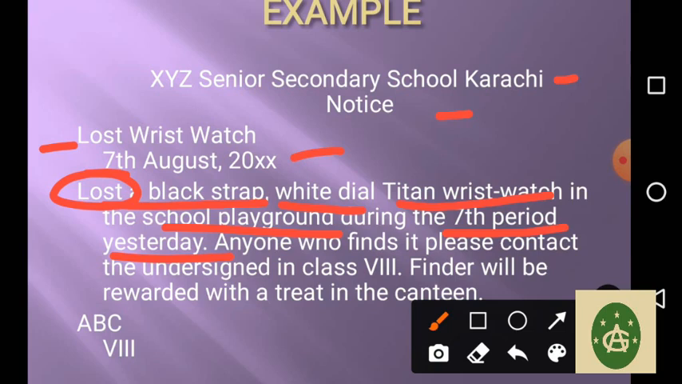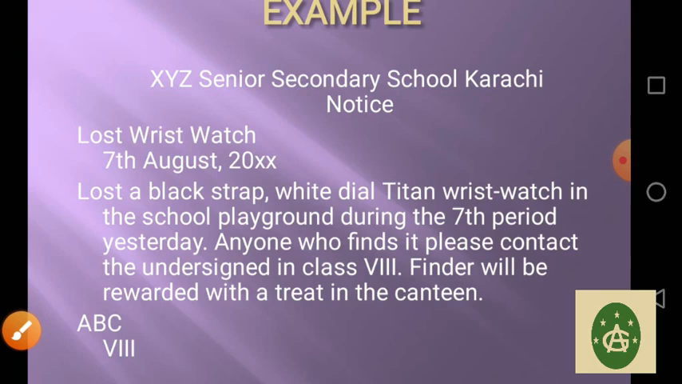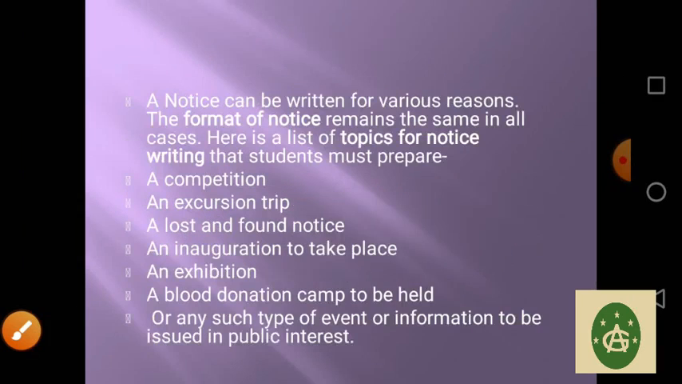Anyone who finds it, please contact the undersigned. Undersigned means whoever has signed here, in class 8. The finder will be rewarded with a treat in the canteen. Definitely, nobody will tell you if you are not giving a treat. Because if they find a Titan wristwatch, definitely they will be pocketing it. Hardly someone of you will be telling. So, a notice can be written for various reasons.